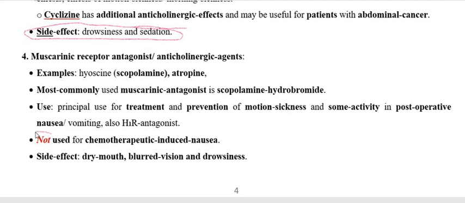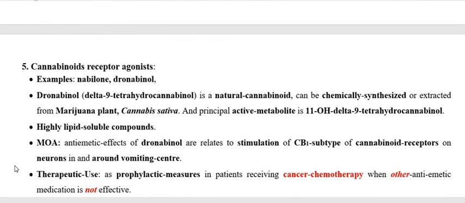But this muscarinic receptor antagonist should not be used for the therapy of emesis caused by chemotherapeutic drugs, and about the side effects we already discussed. This is about the fourth. Fifth one we also discussed, the cannabinoid receptor agonist.